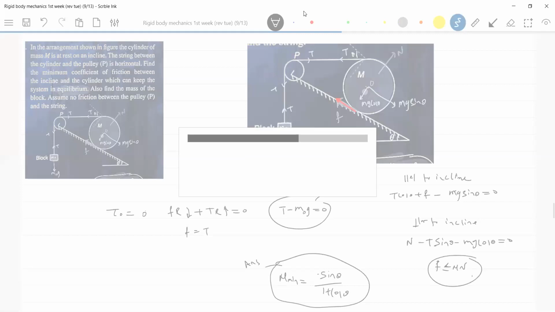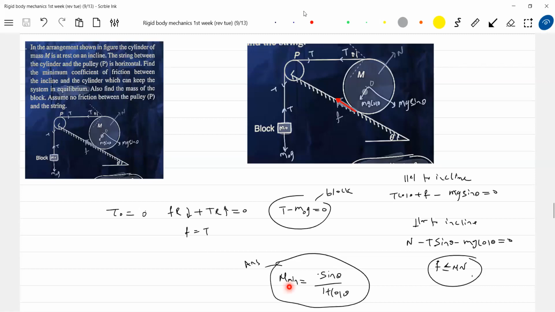If the value of mu is less than this mu minimum, what can happen? Equilibrium is not possible. At that instant, we can talk about the acceleration.